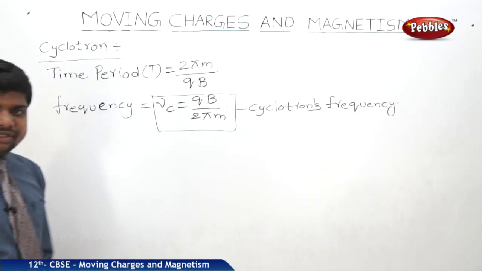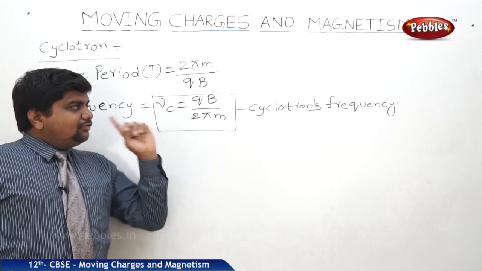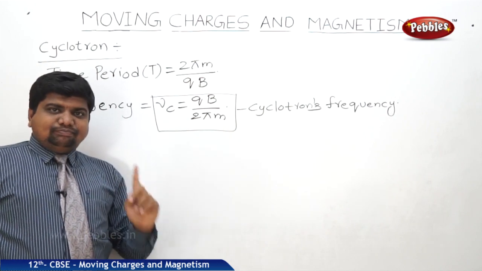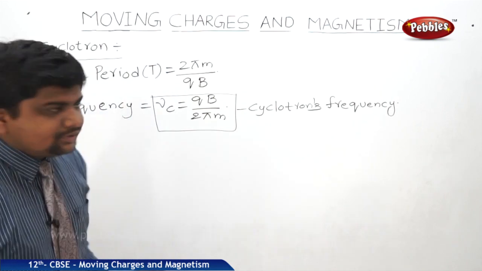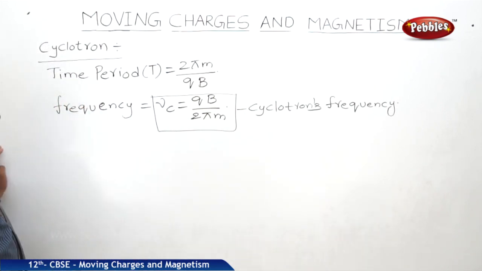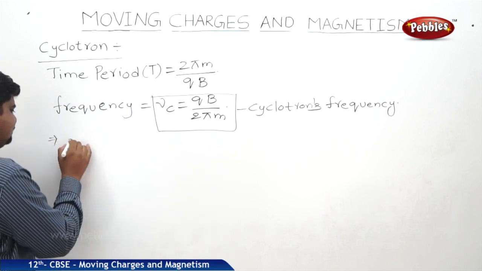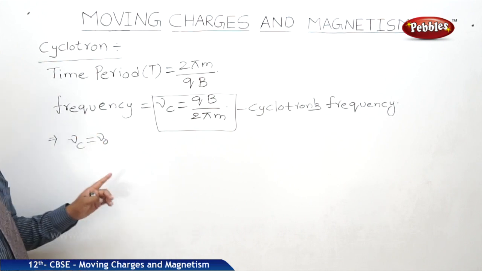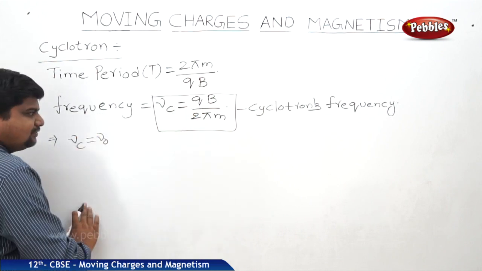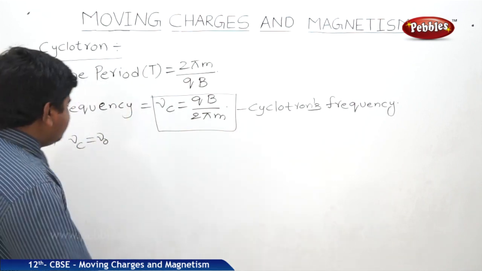This is a very, very important point. Frequency means the number of oscillations done by a particle, the number of revolutions, number of rotations. But there is a condition called the resonance condition. In this resonance condition, nu c becomes nu naught. What is nu c? The cyclotron's frequency. Nu naught is called the oscillation frequency.